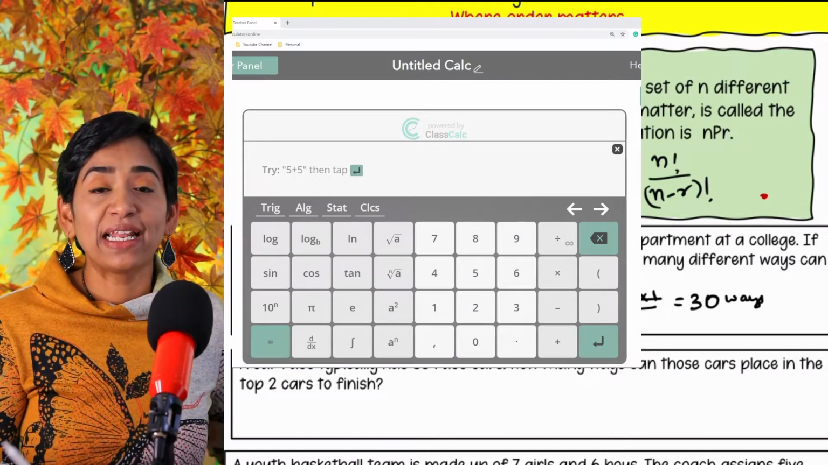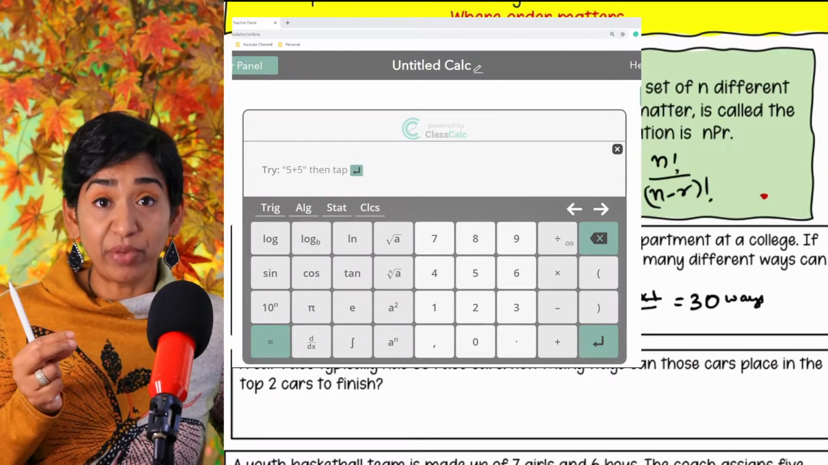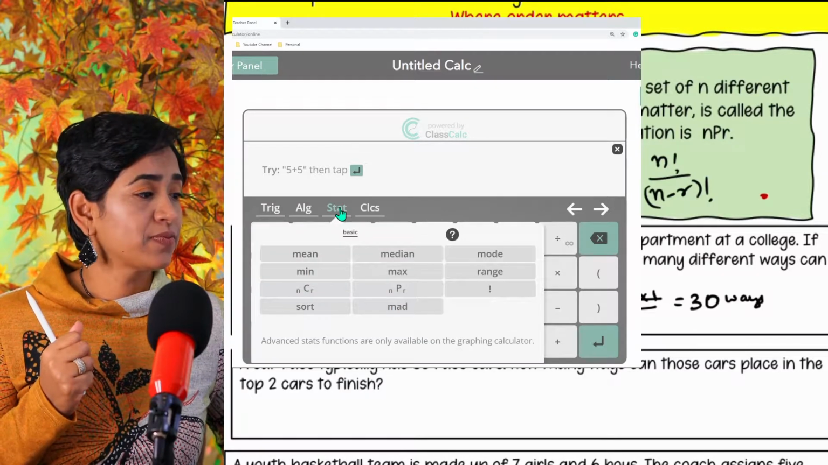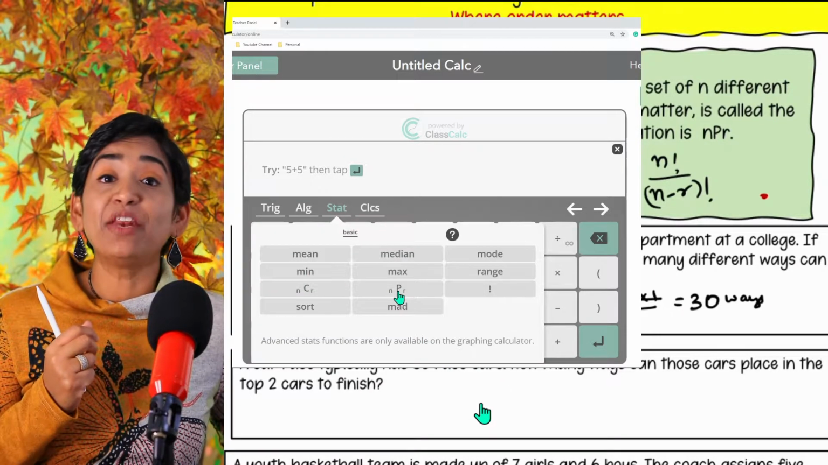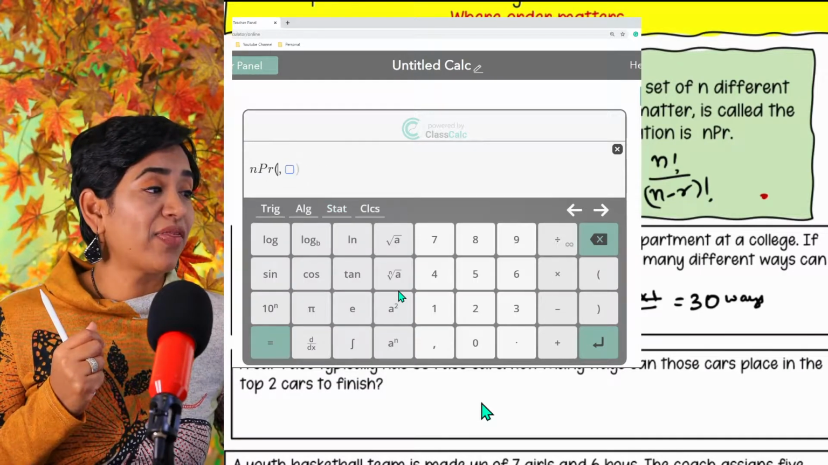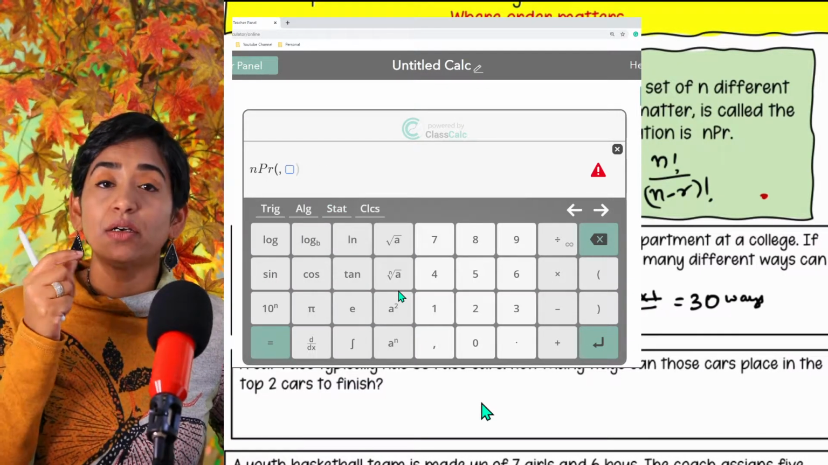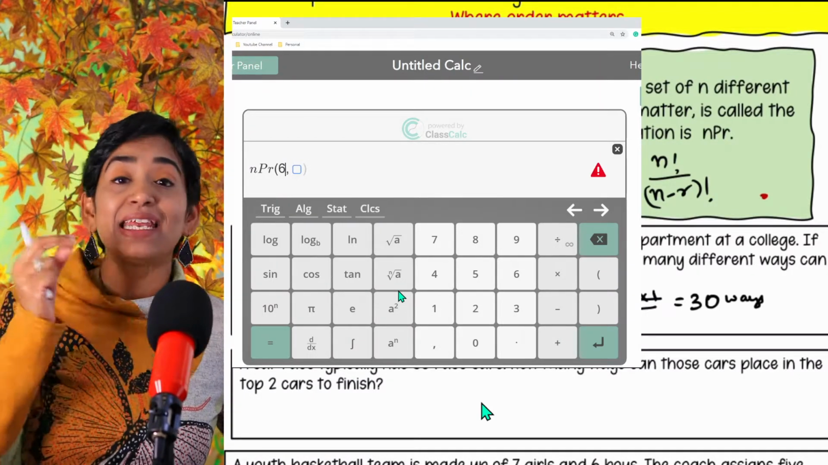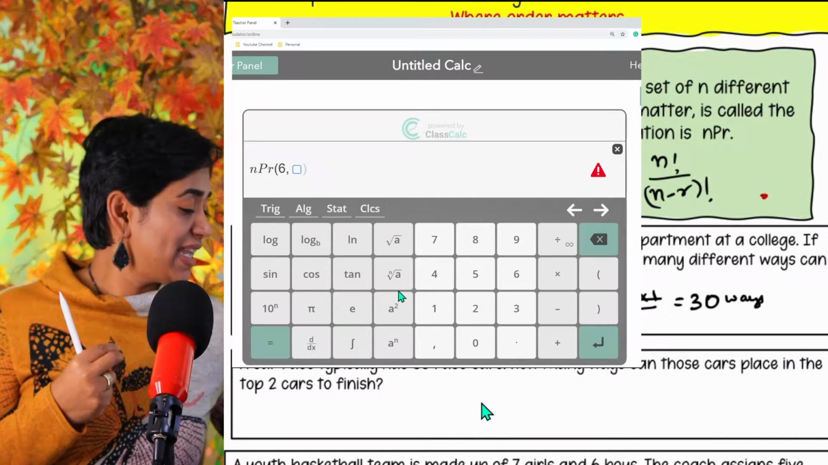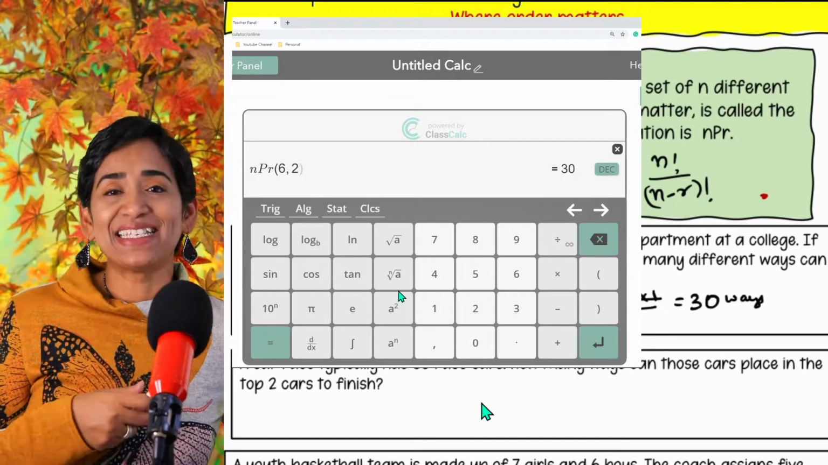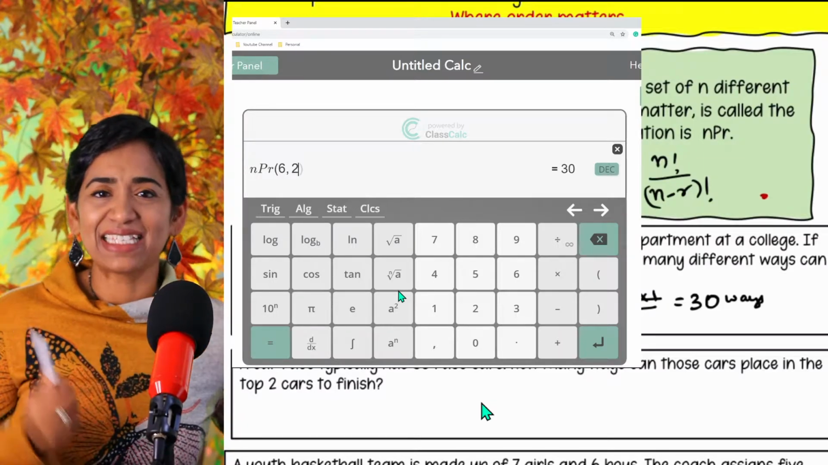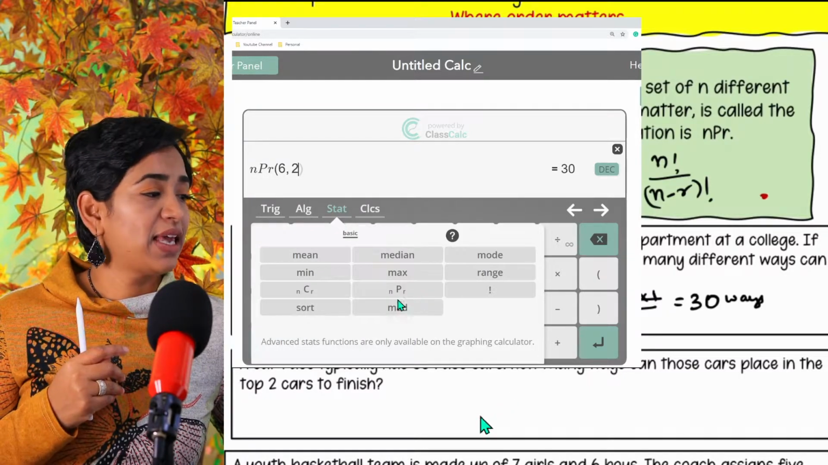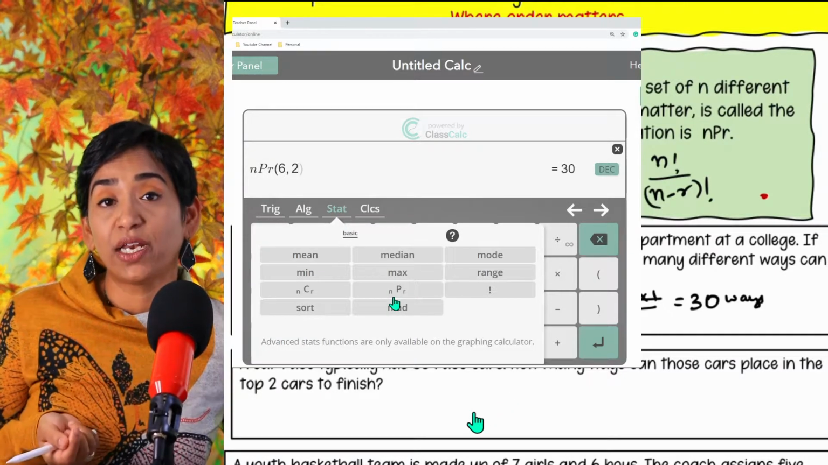So here I have my class calc. I'm going to plug in 6P2 so you can see. I'm simply going to stats, and as you can see, I have nPr. I'm going to click on that. The first variable is your n value. In my case, it is 6. The next variable is r, so in my case, it is 2. And as you can see, nPr is 30. So it's as simple as that. You simply go to your class calc, click on stats, and then click nPr if you have to find the